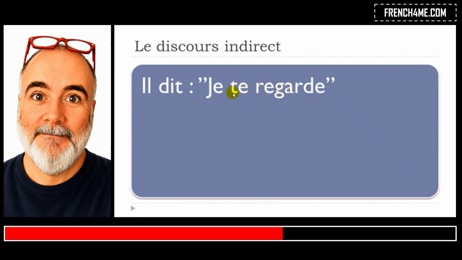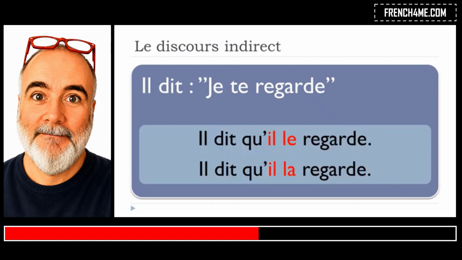Okay, but then in French we put these pronouns before the verb. Okay, and it's interesting because in that sentence, of course, you can notice that we will have to modify this first je, pronom personnel, and then probably we'll have to modify this te as well. Okay, because I look or I watch or I look at you. Okay, this you must be changed, of course, if we switch it to the indirect discours. Okay, so let's see now.